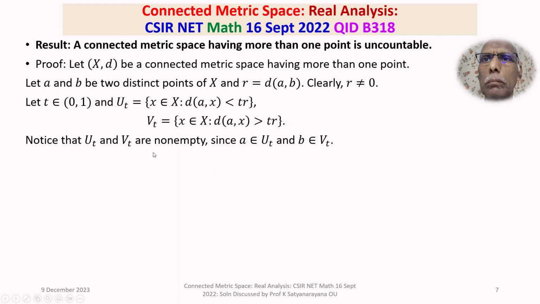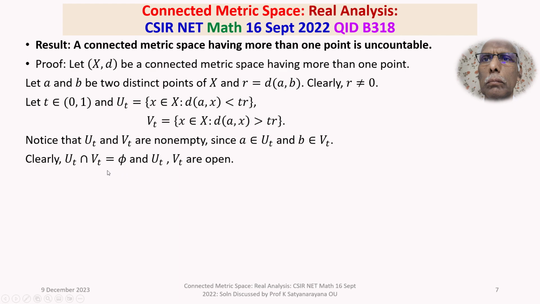So UT and VT are non-empty and clearly there is nothing common between UT and VT. Why? Because all those elements of X which satisfy the distance between A and X being less than TR cannot also have that distance greater than TR, therefore no element will be common between them, and UT, VT are open sets.